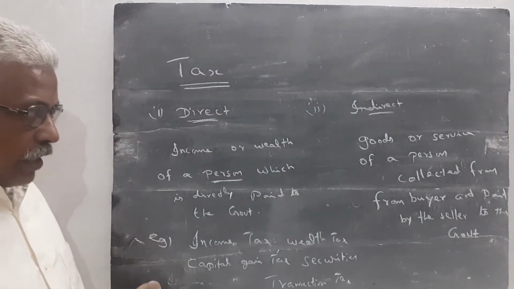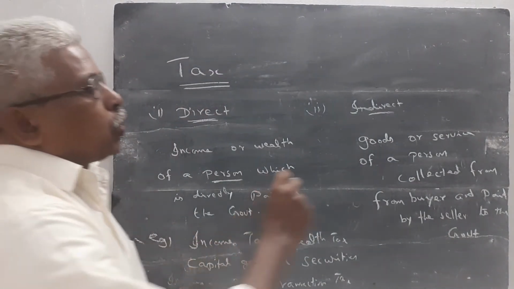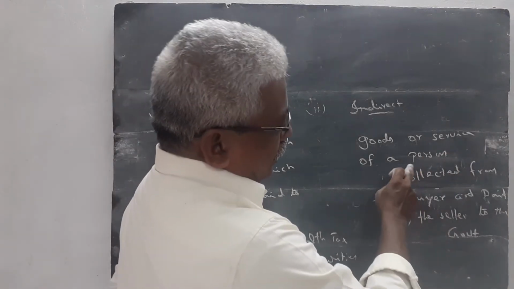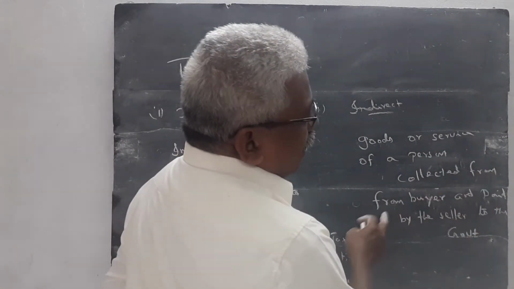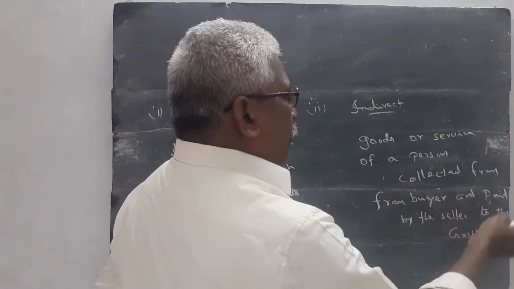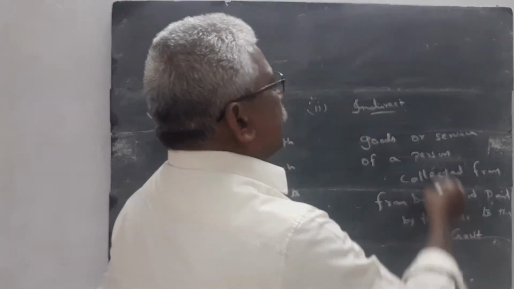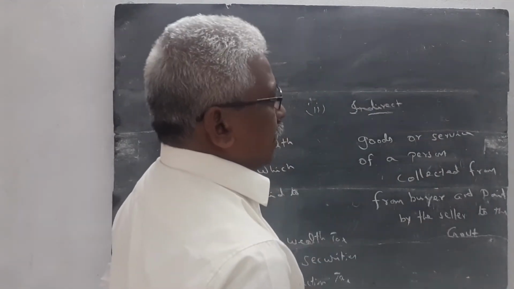If tax is levied from goods or services of a person, collected from buyer and paid by the seller to the government, it is called as an indirect tax.